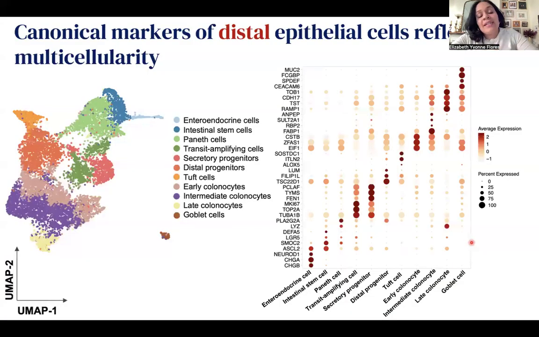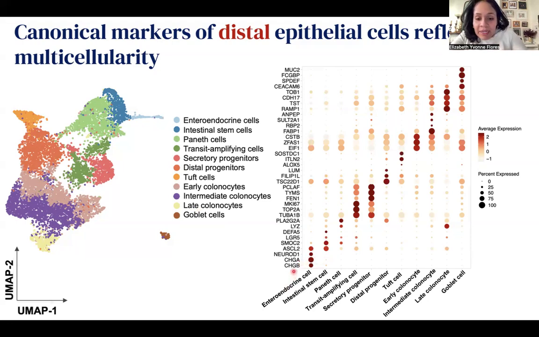Now, our single-cell RNA-seq data demonstrates that we're able to capture the multicellularity of the intestinal tracts. So we're able to capture the 5 main intestinal cell types. But in addition to that, we're also able to capture either early, intermediate, or late colonocytes showing these different stages of maturation. In the accompanying dot plot, I am showing canonical markers of those individual cell types.